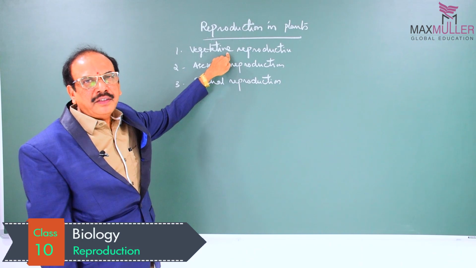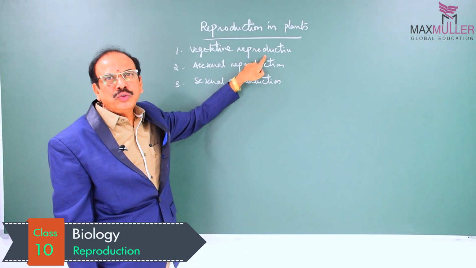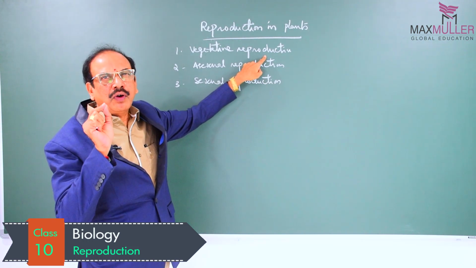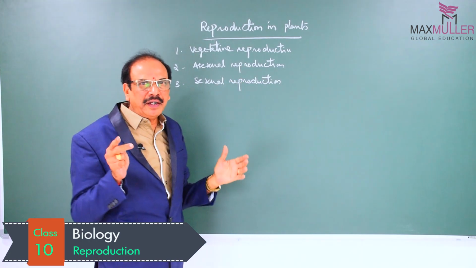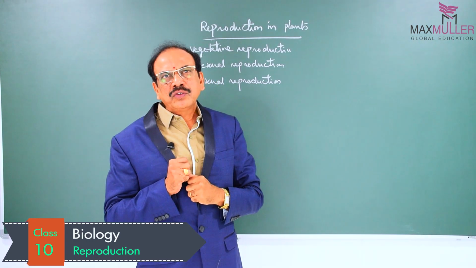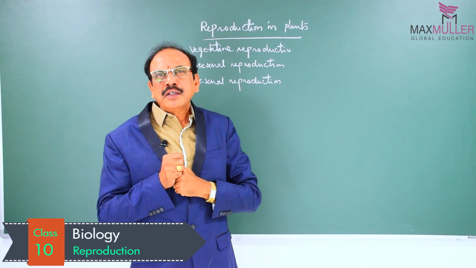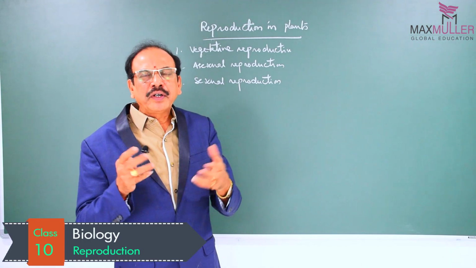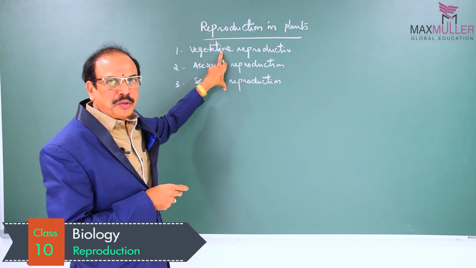In the case of plants, there are so many plants that show vegetative reproduction. During vegetative reproduction, there is no formation of any special reproductive organs. Simply a part of the plant body gets separated and that separated portion develops into a new plant. So the progeny that is formed through vegetative reproduction is similar to the parent plant, both phenotypically as well as genotypically.